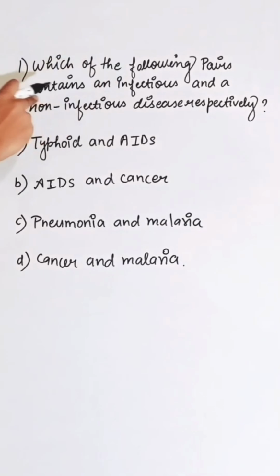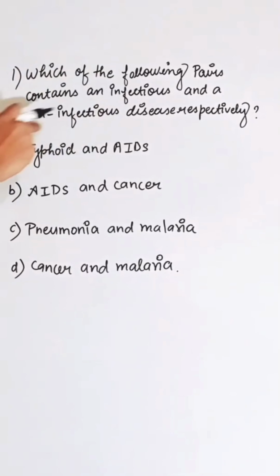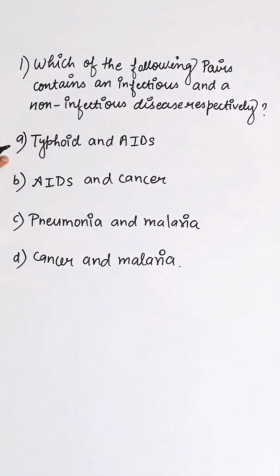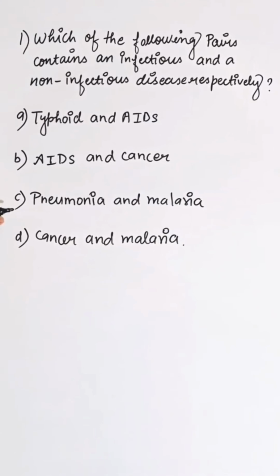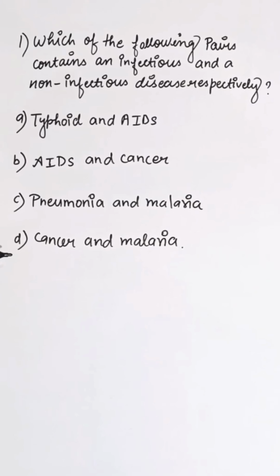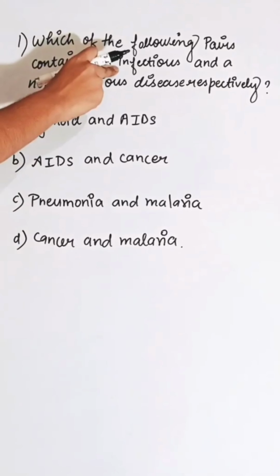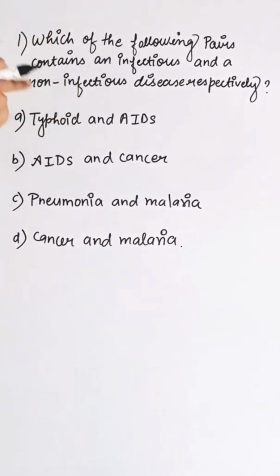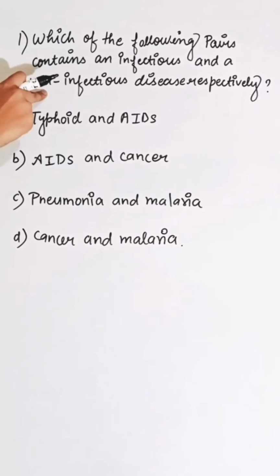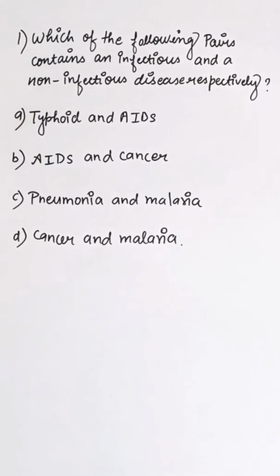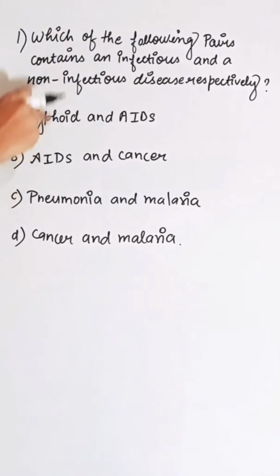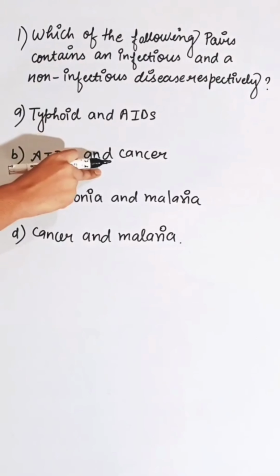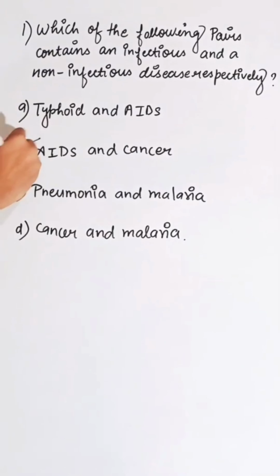Which of the following pair contains an infectious and non-infectious disease respectively? First option typhoid and AIDS, second AIDS and cancer, third pneumonia and malaria, fourth cancer and malaria. Infectious disease is a disease which can be transferred from one person to another. Non-infectious disease is a disease which cannot be transferred from one person to another. Infectious disease is AIDS and non-infectious disease is cancer. So correct answer is B.